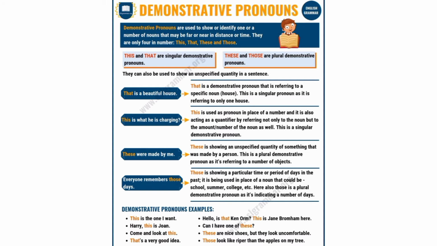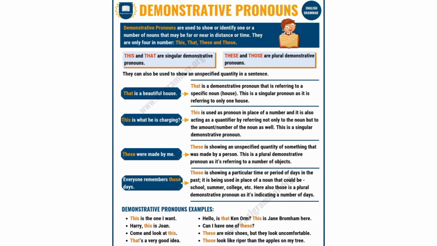Demonstrative pronoun. The pronouns which are used to point to the objects which they refer to are known as demonstrative pronouns. For example, this is my cycle, that is my school. This is an example sentence. Look at this image. This and that are singular demonstrative pronouns. These and those are plural demonstrative pronouns.